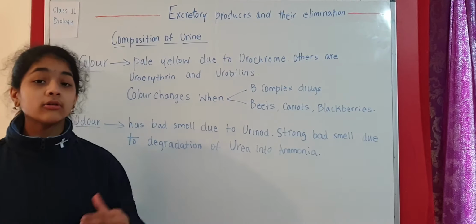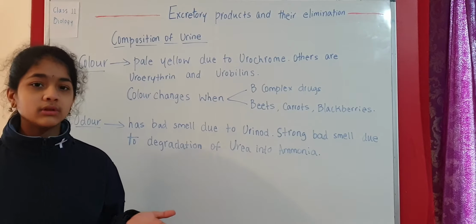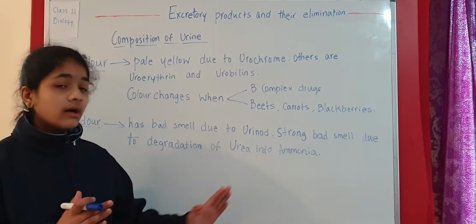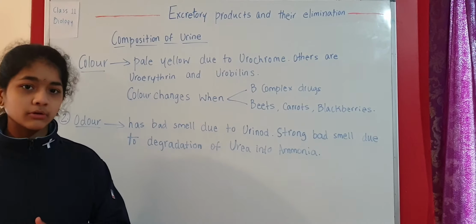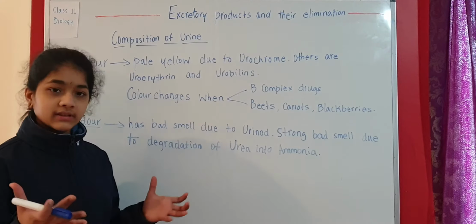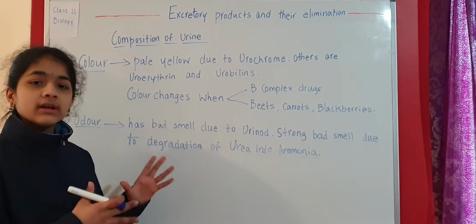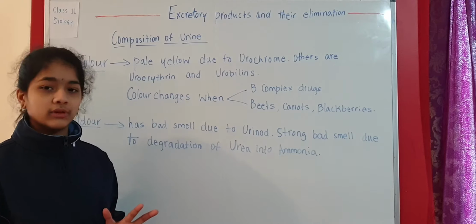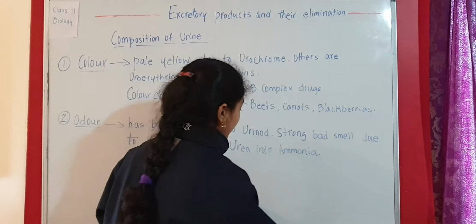We know about the ornithine cycle, that is the urea cycle. What happens in the urea cycle? The ammonia converts into urea, or there is urea which is getting produced there. Here, when there is a strong bad smell, this is because the urea is again turning back into ammonia. So that is why the strong bad smell is there. So here you are going to write this down.